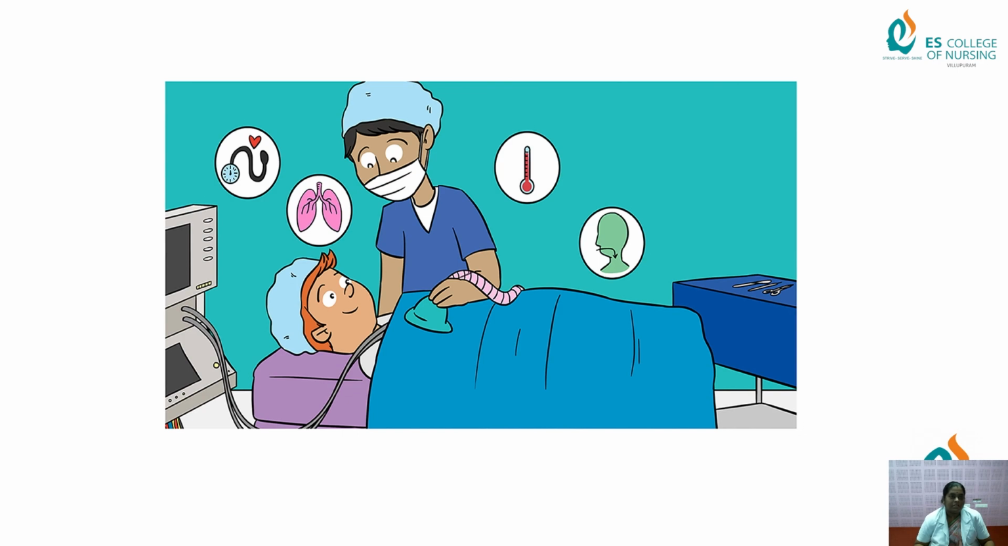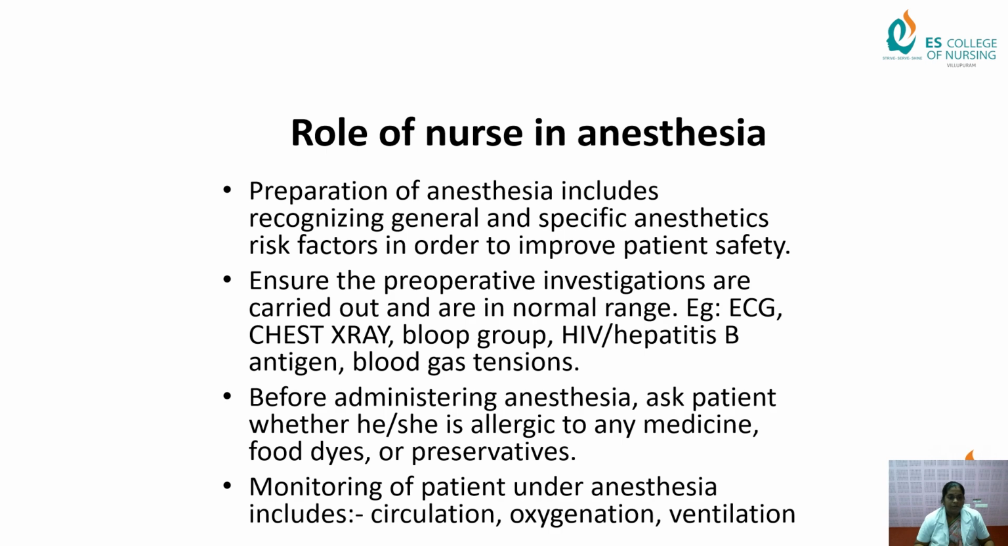What are the general nurse's responsibilities for anesthesia? Role of nurse: preparation for anesthesia, recognizing general and specific anesthetic risks in order to improve patient safety. Ensure the pre-operative investigations when the patient comes to the ward: ECG, chest X-ray, blood group, HIV, hepatitis B antigen, blood gas. Before administering anesthesia, ask the patient whether he or she is allergic to any medicine, food, dyes or preservatives. Monitoring of the patient under anesthesia includes circulation, oxygen and ventilation.